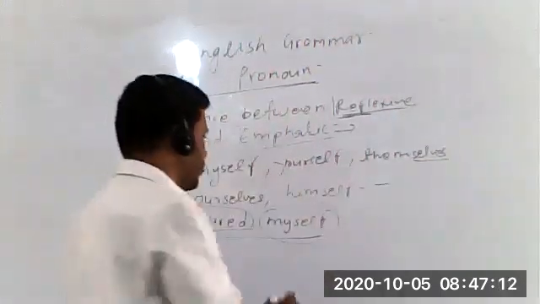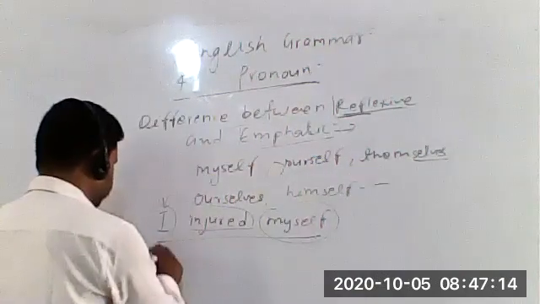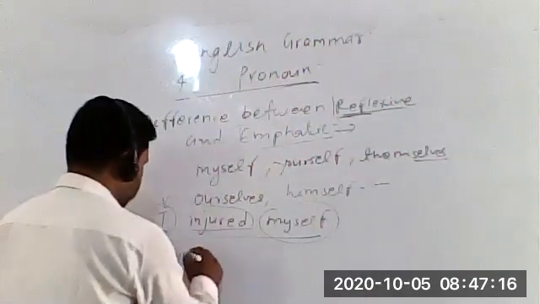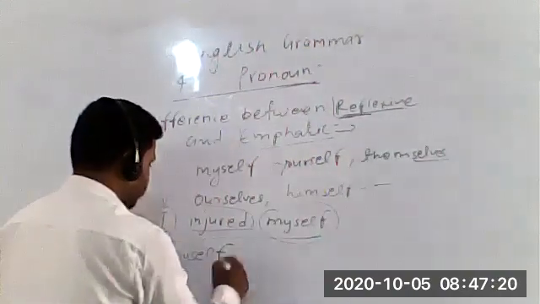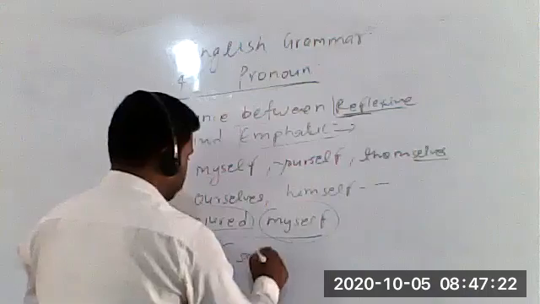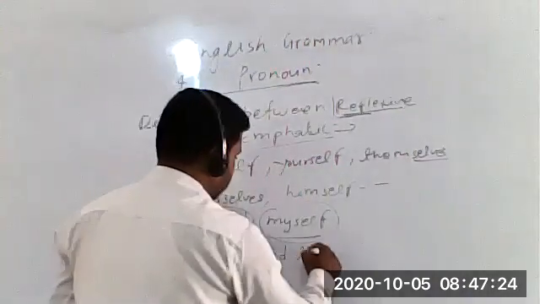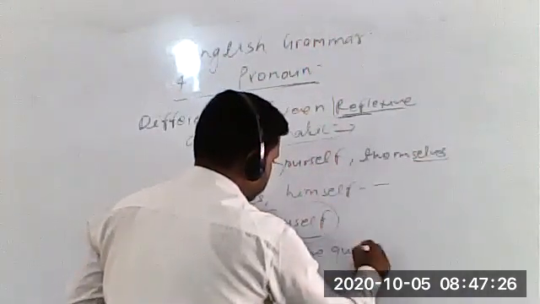For example, if I write, I myself solve the question. I myself solve the questions.